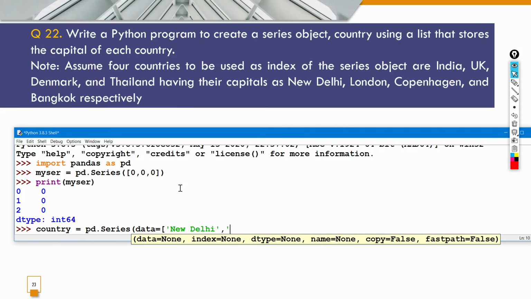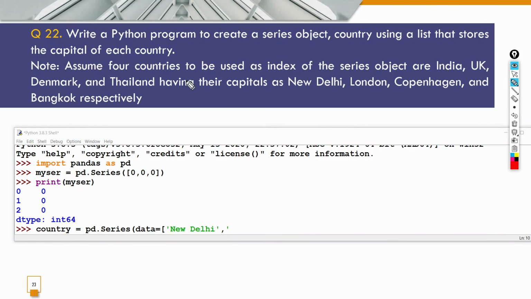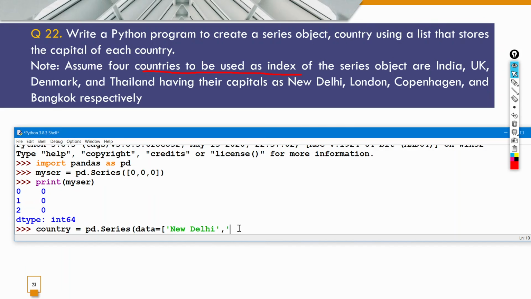Okay, ये गलती मत करना because it's clearly mentioned कि जो countries हैं they should be used as an index. So it's clearly written the countries to be used as index. So these are the capitals. So ये index नहीं होंगी, ये हमारी data values होंगी actual. So we'll put data is equal to New Delhi, comma London, comma Copenhagen, comma Bangkok.